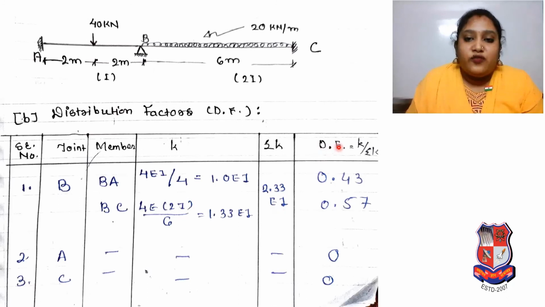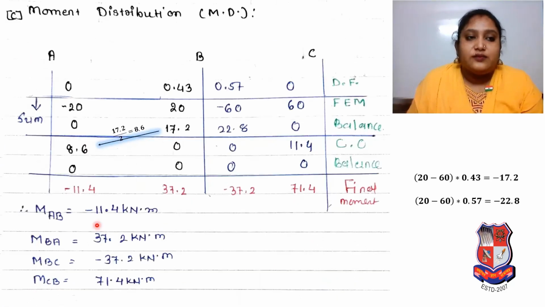Now the distribution factor is stiffness K upon sum of K. So 1 upon 2.33, so here 0.43 because EI will be cancelled. In the BC case, the stiffness is 1.33 divided by 2.33. EI will be cancelled, so the distribution factor will be 0.57. We have to remember these values because whenever we plot the table, at that time we need distribution factors.